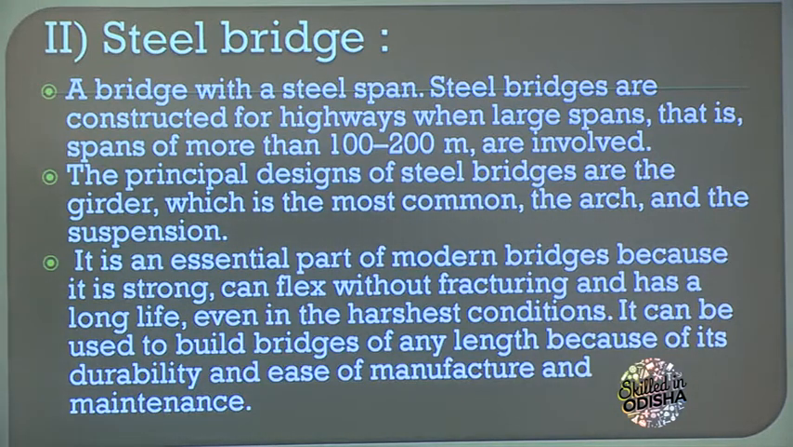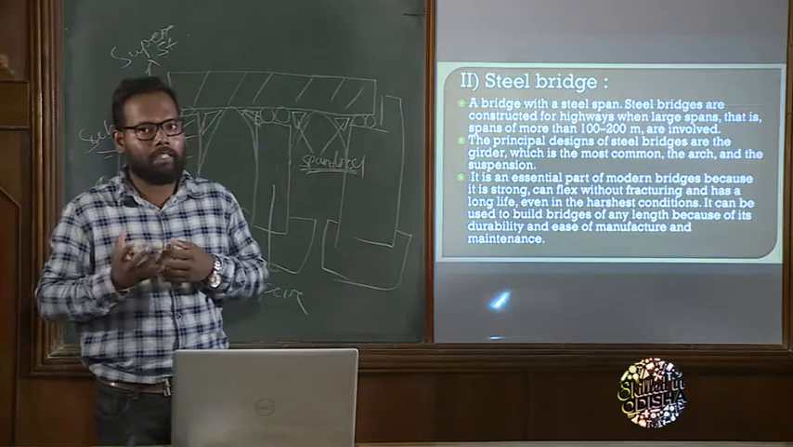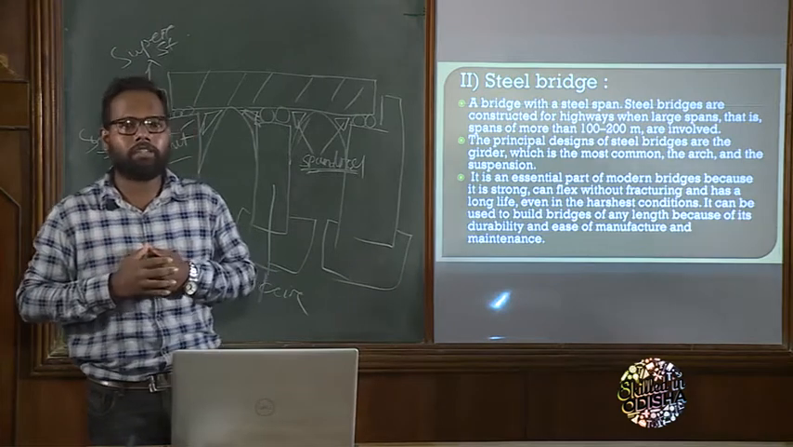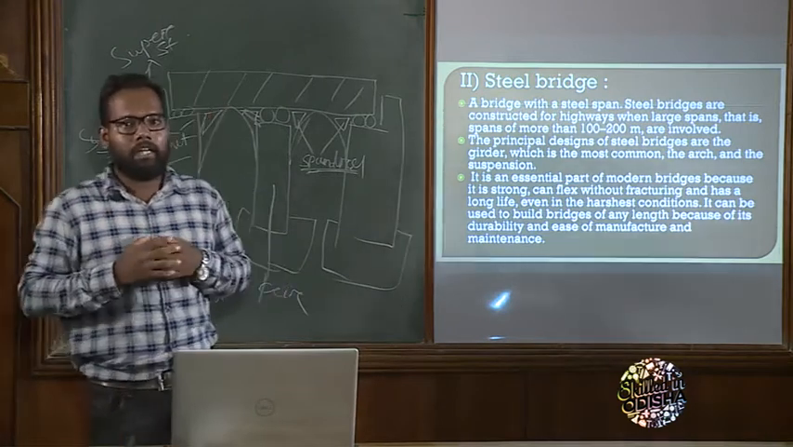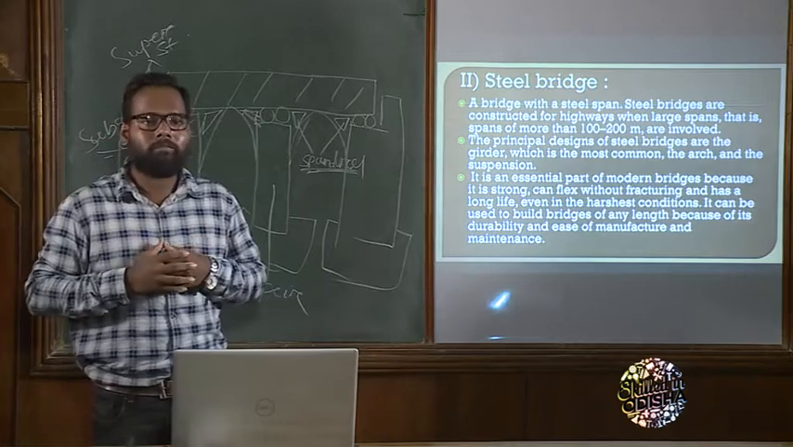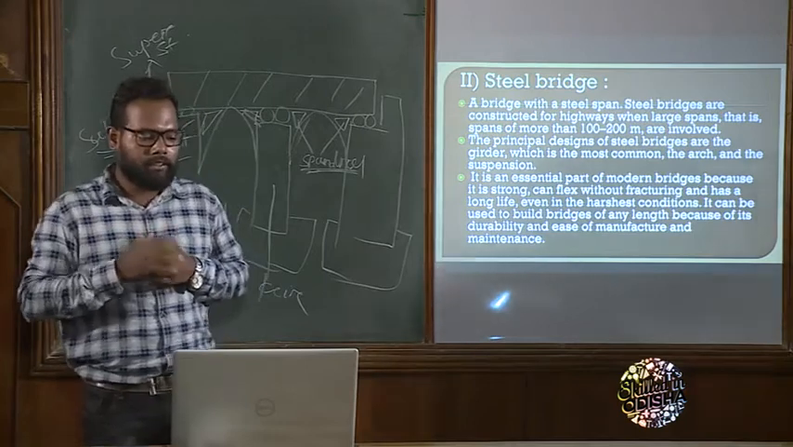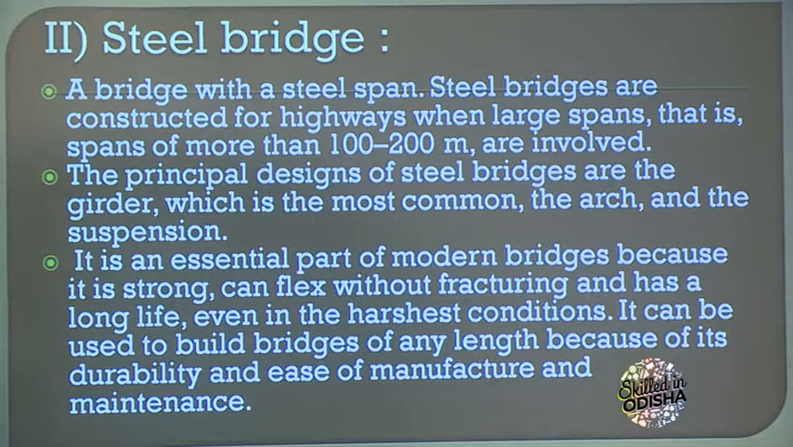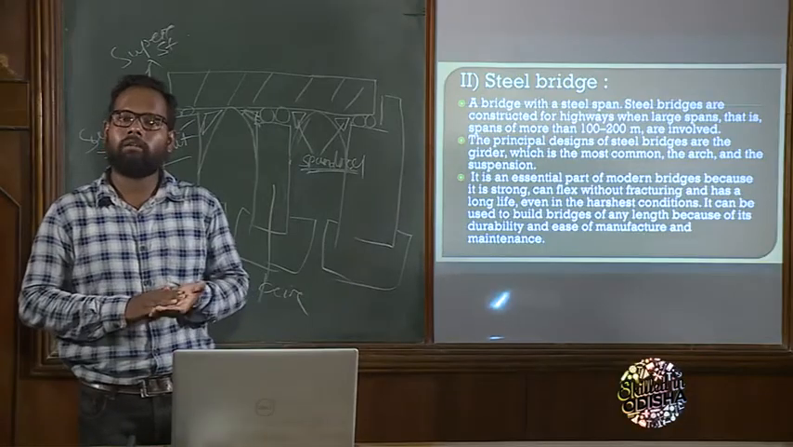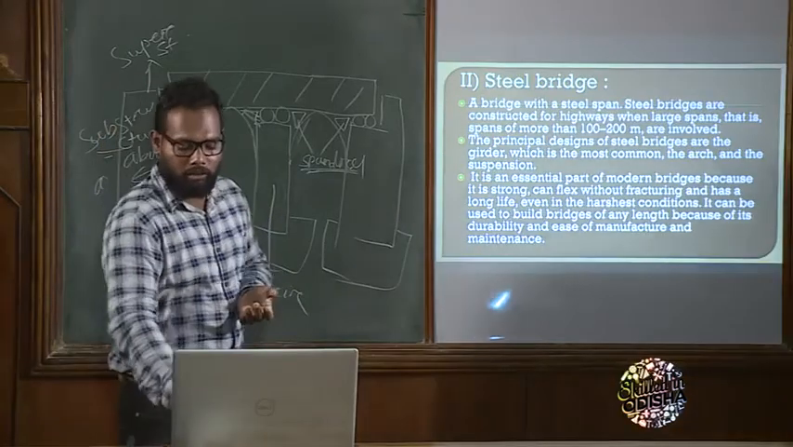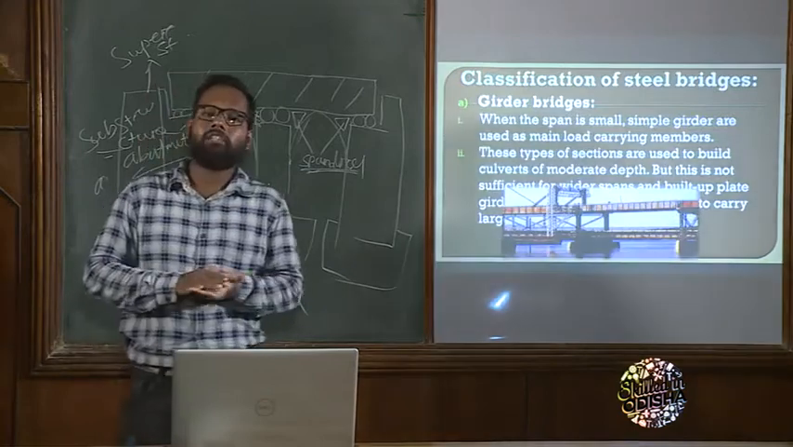Why do we go for steel bridges when there are masonry bridges and cement concrete bridges? Obviously, it is stronger and the lifespan of a steel bridge is more. Next, it can flex without fracturing and has a long life even in harsh conditions. It can be used to build bridges of any length because of its durability and ease of manufacture and maintenance. Now come to the types of steel bridges.